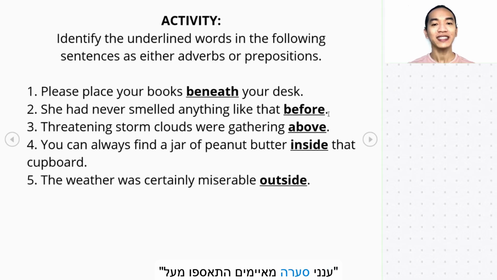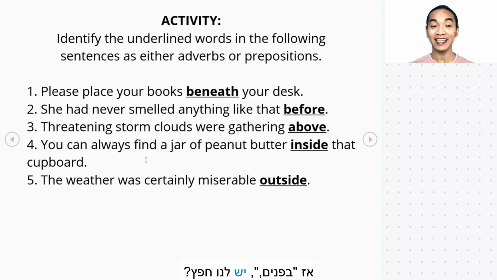threatening storm clouds were gathering above. So, above, do we have an object after the word? It doesn't have one. Now, if there's no object, it is an adverb. Very, very good. Number 4, you can always find a jar of peanut butter inside that cupboard.